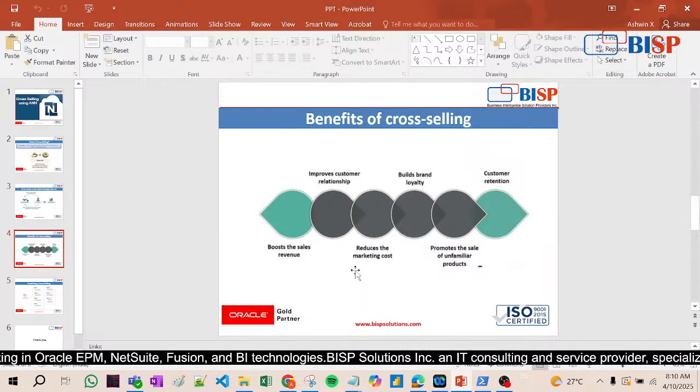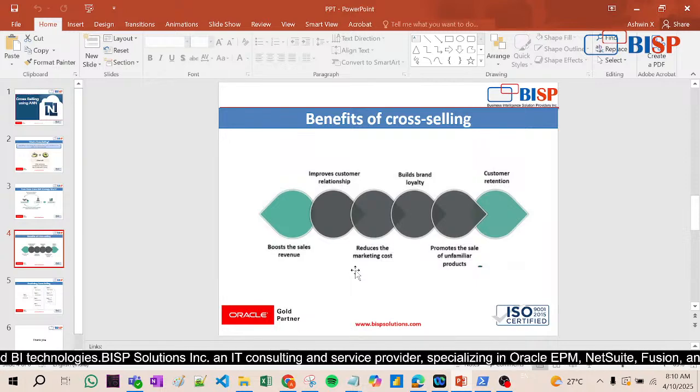They also use colored pencils. So these are called promotes the sales of unfamiliar product. And then customer retention. When you sell so many things to a customer, and the customer comes to you again and again, it's a guarantee that that customer will be forever for you. He will come forever, as long as he is residing in that particular area or colony. He will definitely come to you. It ensures that, right? So these are called cross-selling benefits. There are so many benefits of cross-selling, and since childhood we all have seen these.